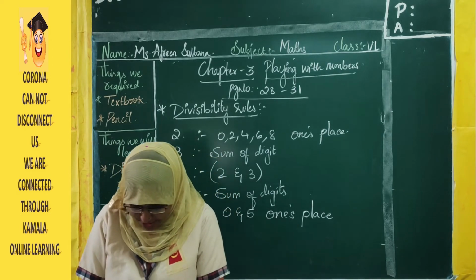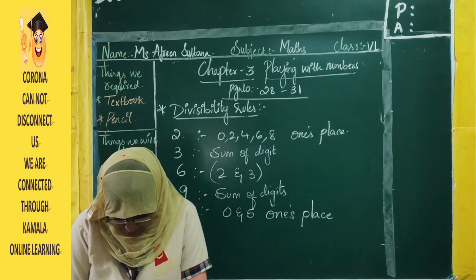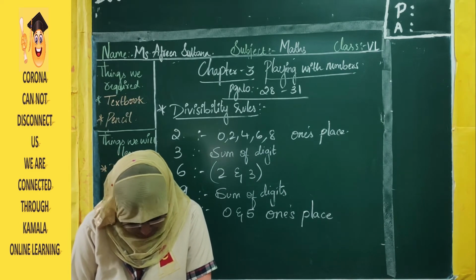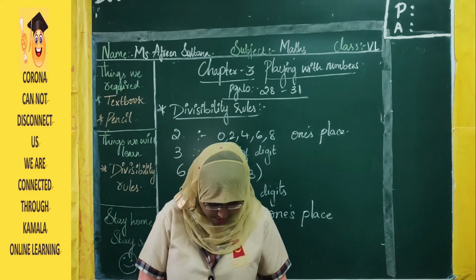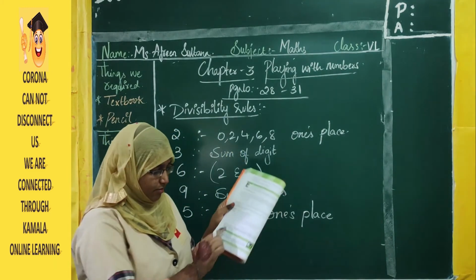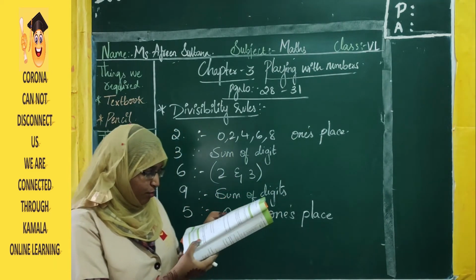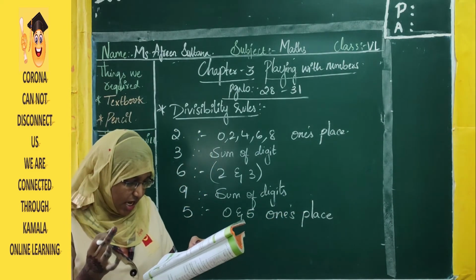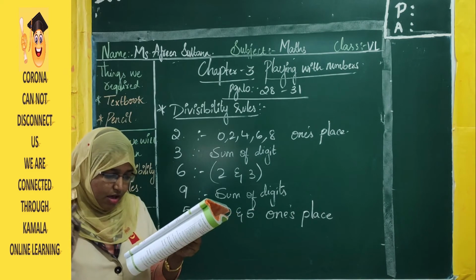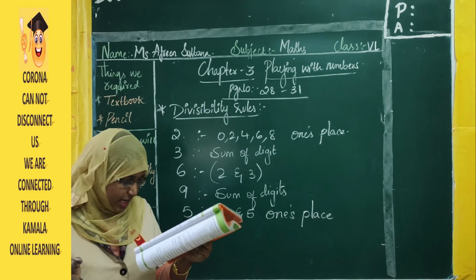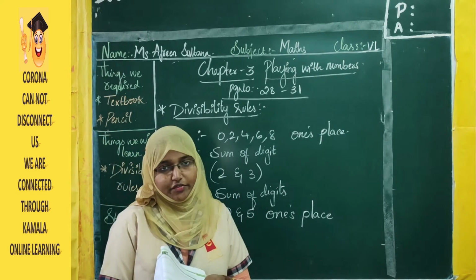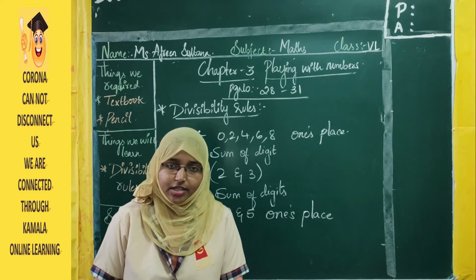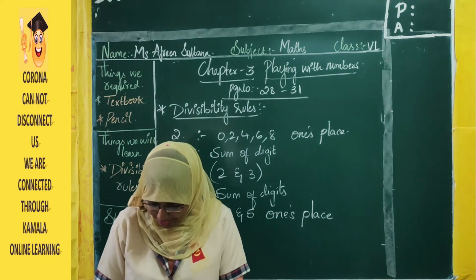Next, divisibility rule for 8. A number is divisible by 8 if the number formed by the last three digits, that is hundreds, tens and ones, is divisible by 8. A number with 4 or more digits is divisible by 8 if the number formed by the last three digits is divisible by 8. For numbers with 1, 2 or 3 digits, divisibility by 8 has to be checked by actual division. It means the last three digits should be divisible by 8, then the whole number is also divisible by 8.